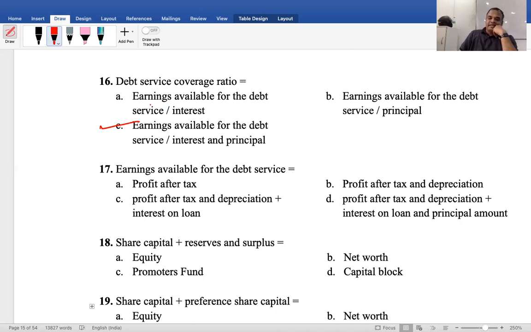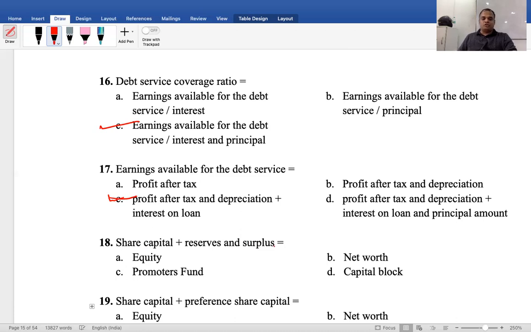Next. Earnings available for the debt service is equal to profit after tax plus depreciation plus interest on loan, including interest on loan and principal amount. Okay.